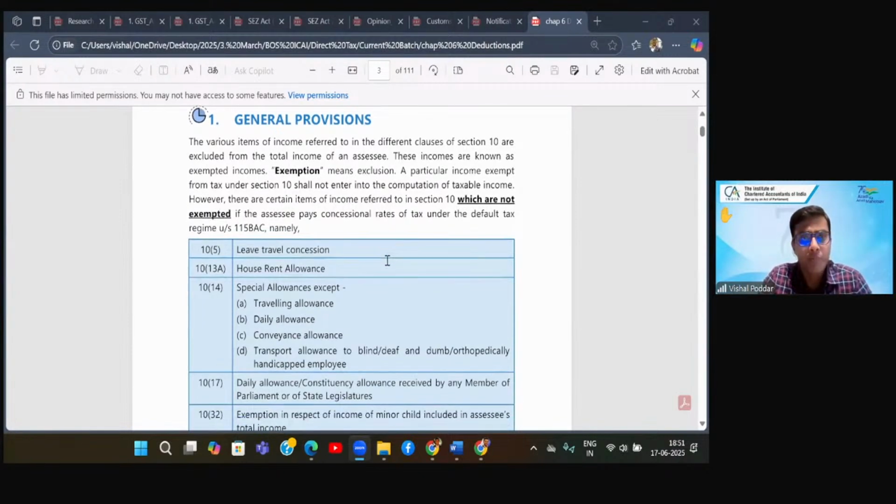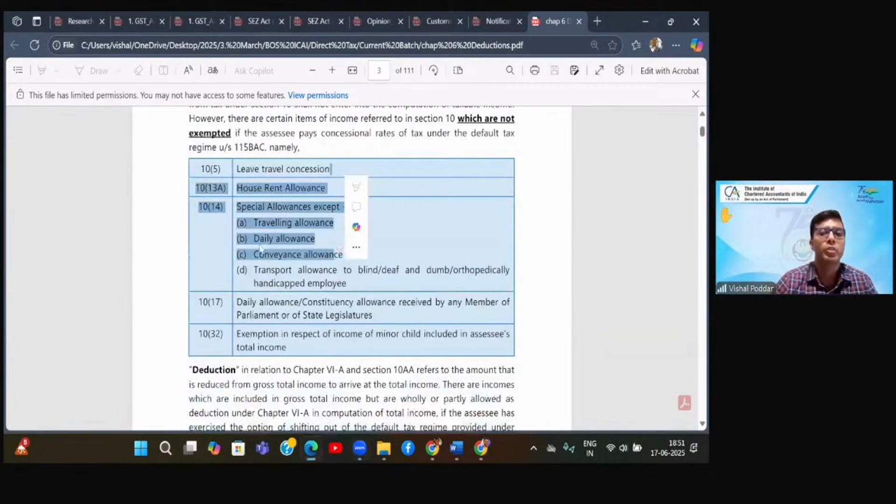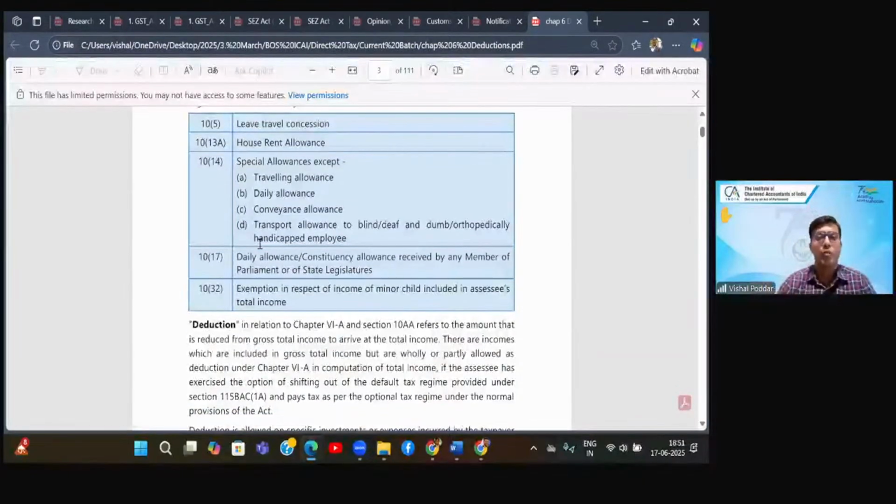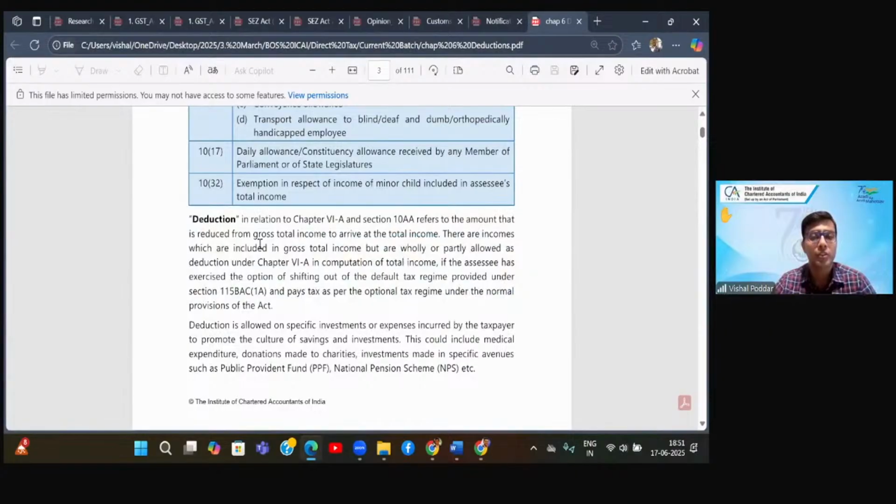Fine. So again, our module is first discussing the same part, what I explained to you, the difference between exemptions and deductions. So they have given a few examples, what you have already studied, that these are exemptions. And then it has been compared with deductions, which is majorly in Chapter 6A, and then sections 10AA, 10B, etc. Now, the difference is, as I said, the entire Section 10, which is the exemption section, covers only incomes, and that entire source is outside the entire computation.